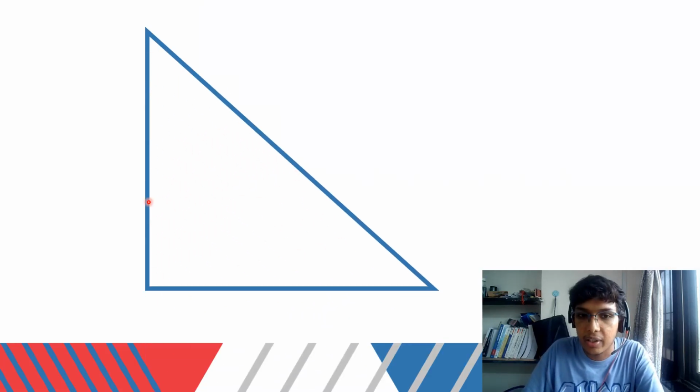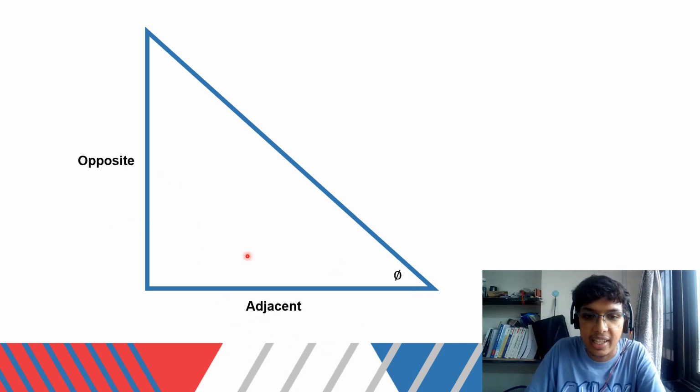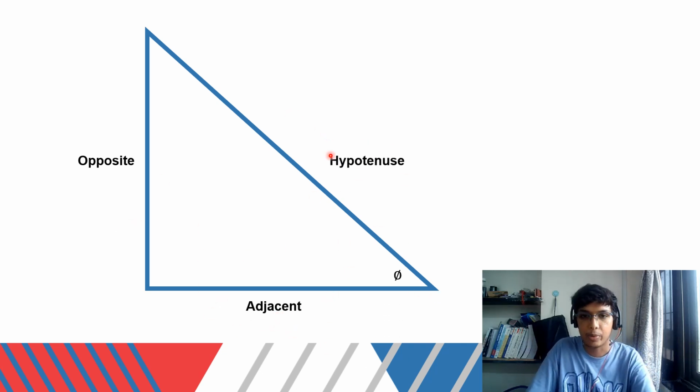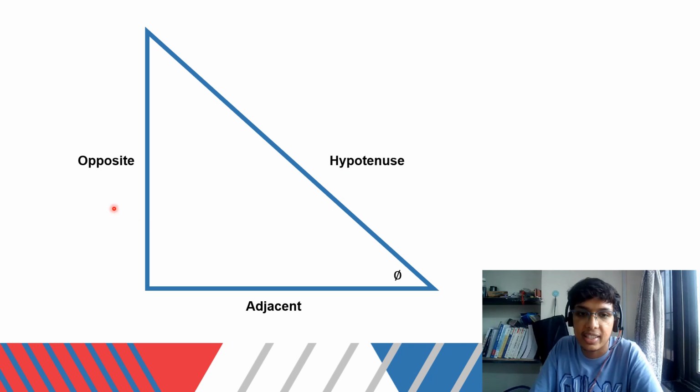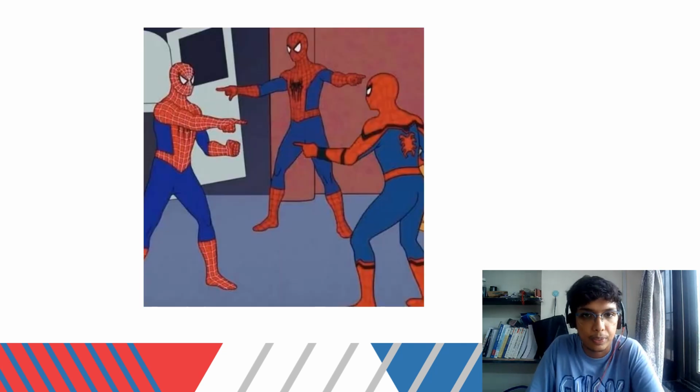Let us consider a right angle triangle and let us consider this angle as theta. I know this doesn't look like theta, but please bear with me. This is the opposite side to the angle theta, this is the adjacent side, and this is the hypotenuse. You all know what the hypotenuse is, as we have all studied Pythagoras theorem in schools.